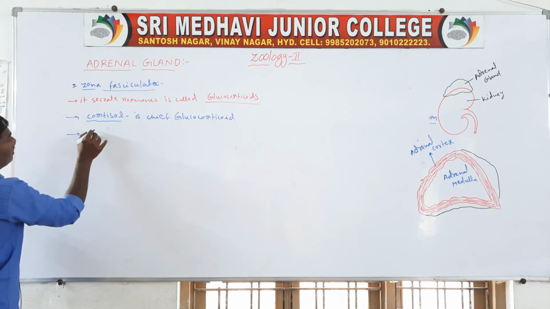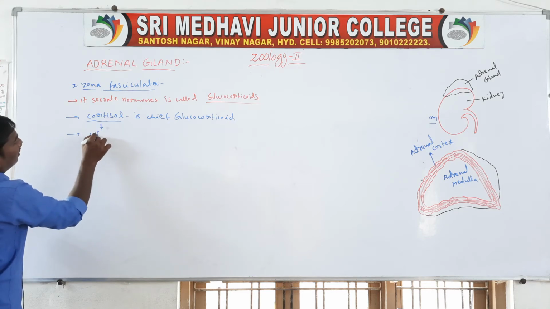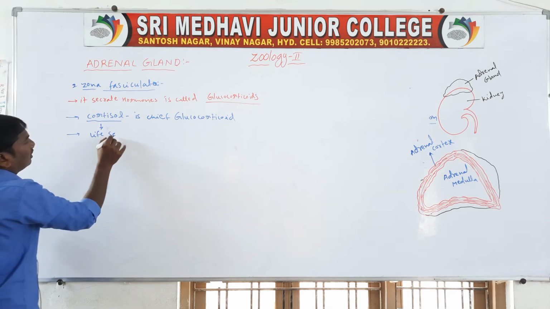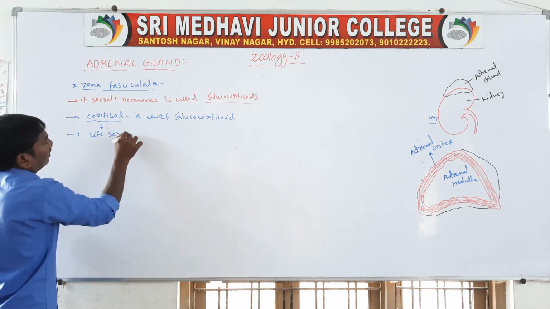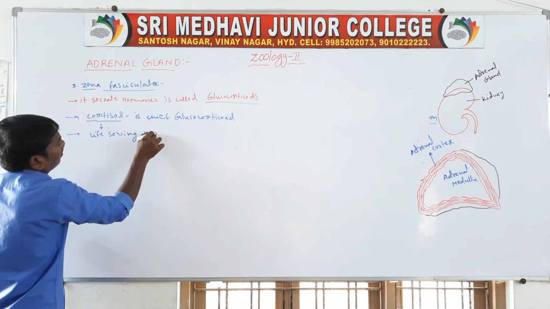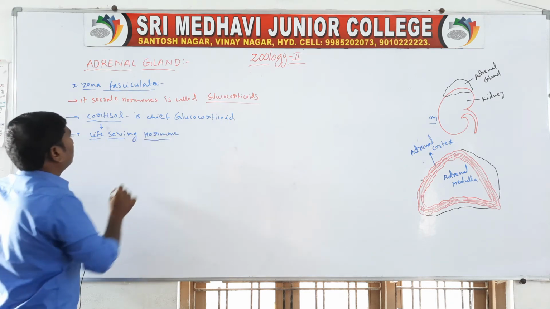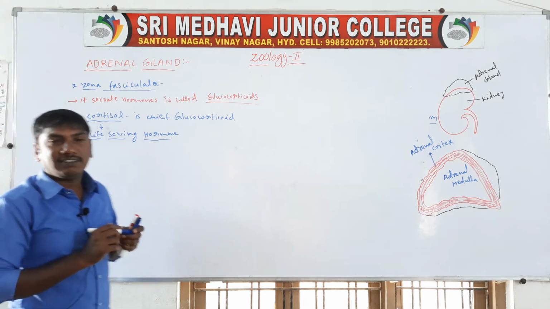So cortisol is called the life-saving hormone.